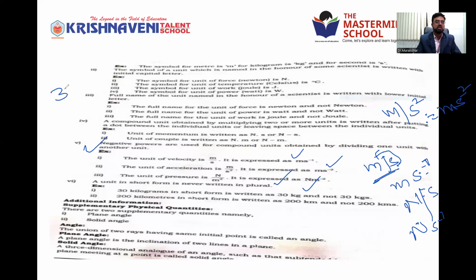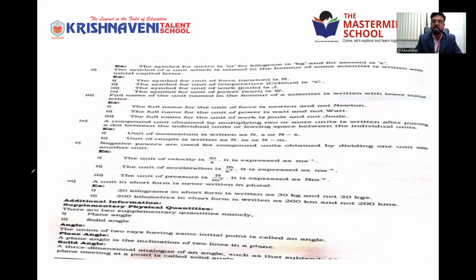Suppose 30 kg, you cannot write kgs, no need. Kg itself is enough because it already has the value there. Or grams, you cannot write GMS, only gm, 100 or 1000, whatever it may be. So, very important. These are the most important 6 points, the guidelines you have to follow before writing the units. This is keenly observed in competitive examinations.